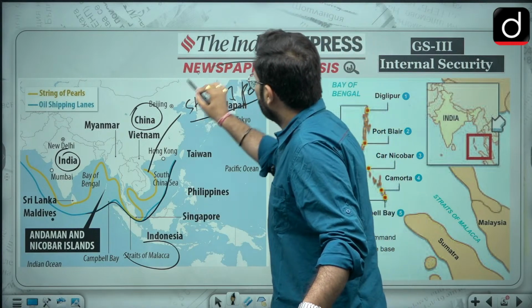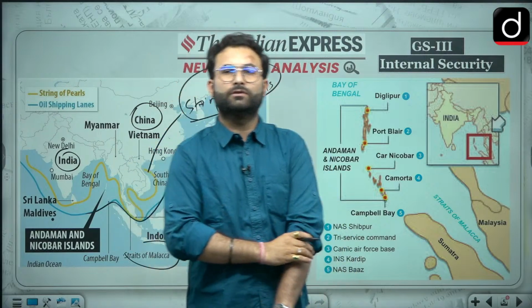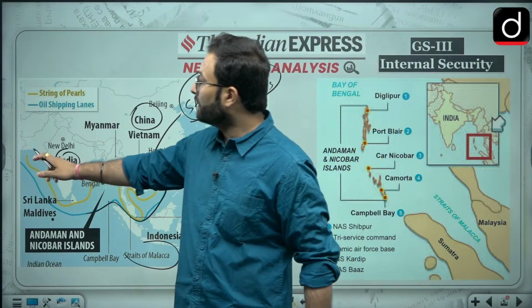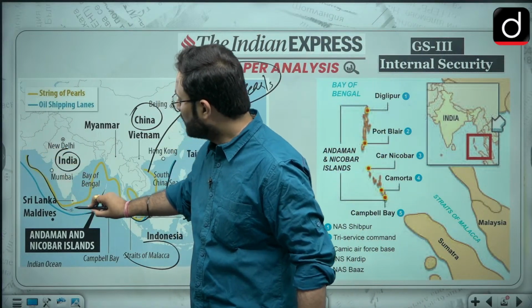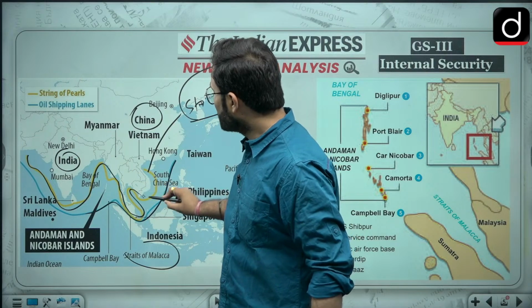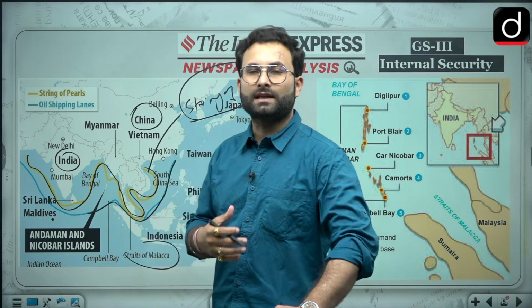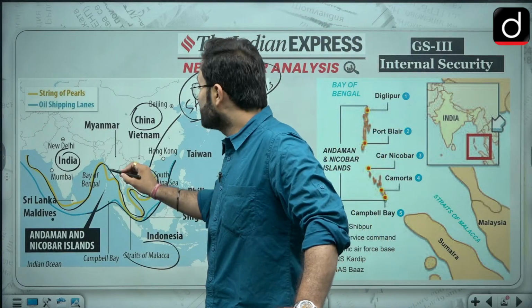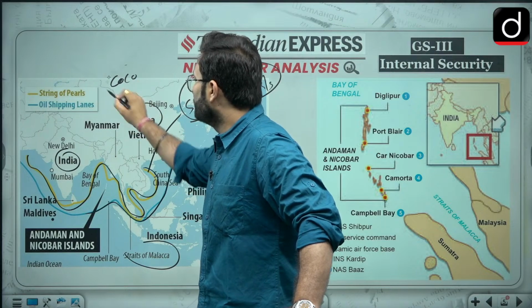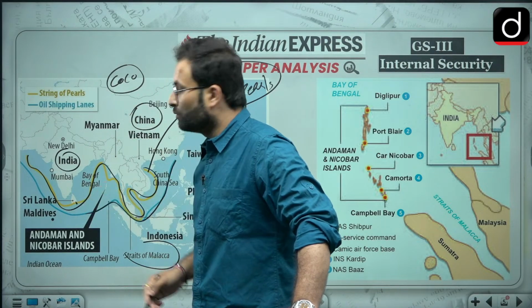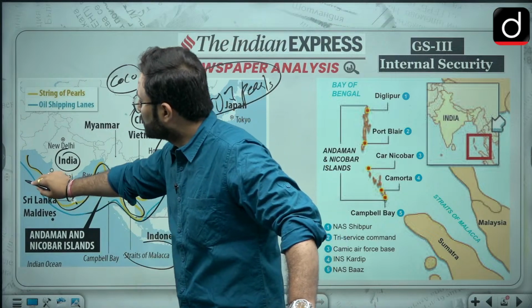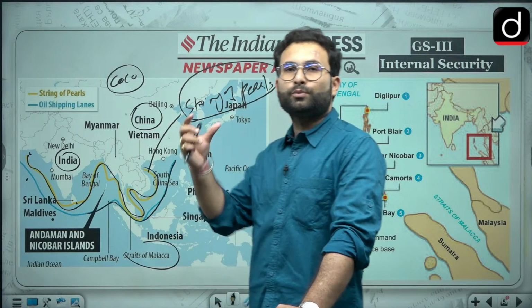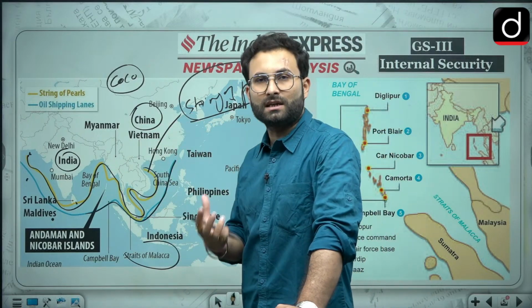Okay, string of pearls is a policy, you can say this is a name which is given by the experts to a policy wherein China is trying to cover India, its maritime borders here. This is your string of pearls. Basically there are certain ports which China is trying to get a control of. Okay, so in Myanmar there is Kyaukpyu, and then recently there is this Coco Islands in Myanmar. Then here is Hambantota, you must have heard about it. Then there is Djibouti somewhere here in African continent, and then we have Gwadar port over here. So all these ports are somehow having some kind of Chinese interference over there.